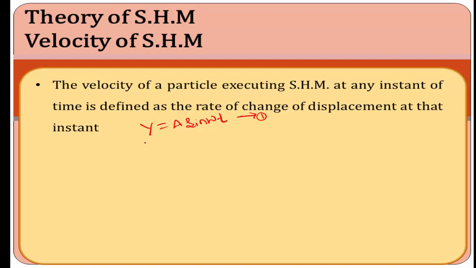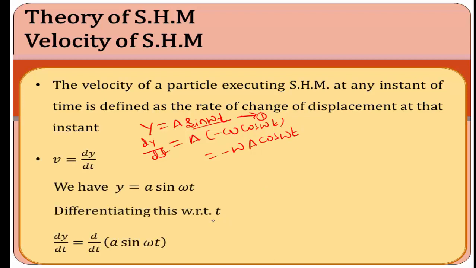The rate of change of displacement is dy divided by dt, which is omega a into cos omega t. The rate of change of displacement is called velocity, so v equals dy divided by dt, where y is equal to a sine omega t.